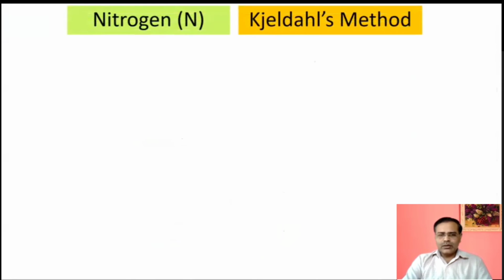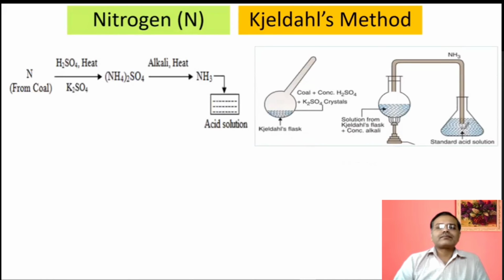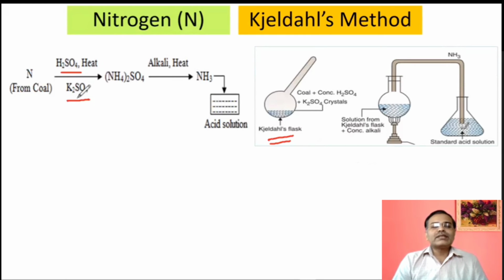Nitrogen. Actually, this nitrogen is considered to be a difficult method for understanding. So I will tell you, focus properly. This is the Kjeldahl's flask in which we have to take nitrogen containing coal sample. And what will happen? The nitrogen from coal will react with H2SO4 and K2SO4 as catalyst. Concentrated H2SO4 is added, and potassium sulfate is used as catalyst here. So when there is an addition of potassium sulfate as catalyst, there is formation of ammonium sulfate, (NH4)2SO4.